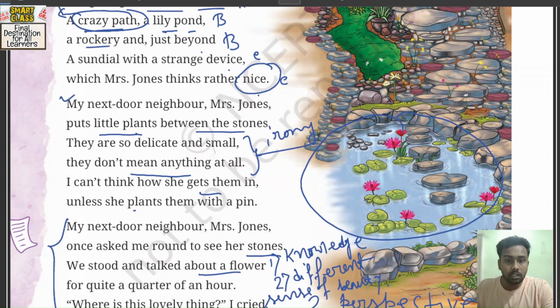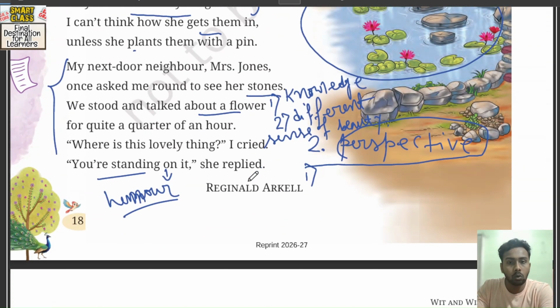That means the poem ends with a humorous note. Actually, the poem is a humorous poem. Okay, तो इस poem में humor है. Humor के through one thing is clear to us that people have different kind of perspective of beauty. तो लोगों के लिए ब्यूटी का जो डेफिनेशन है वो अलग अलग है.